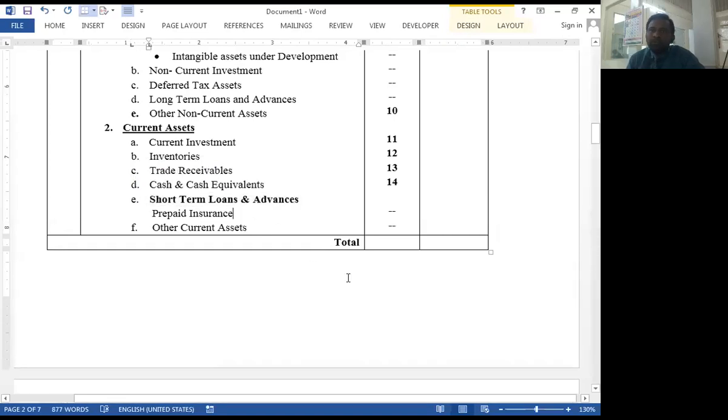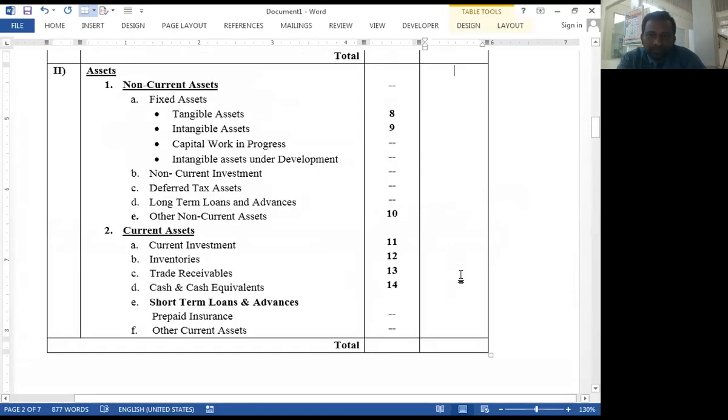There is no problem if you wish to create a separate notes number 15 for short term loan and advances, you should create. Okay, no issue. So we directly transfer this prepaid insurance, 1680, under the heading short term loan and advances, or you should prepare separate notes for it.